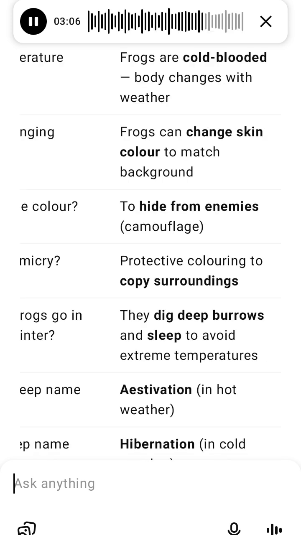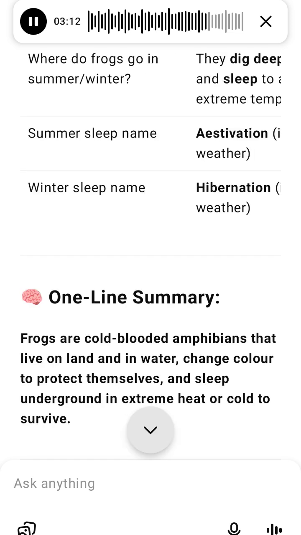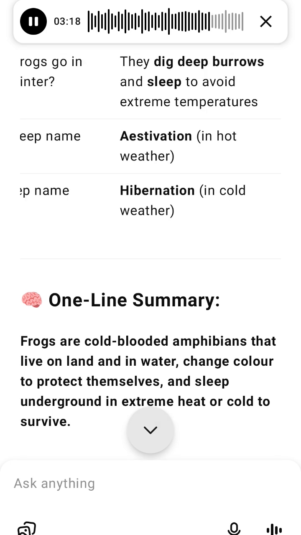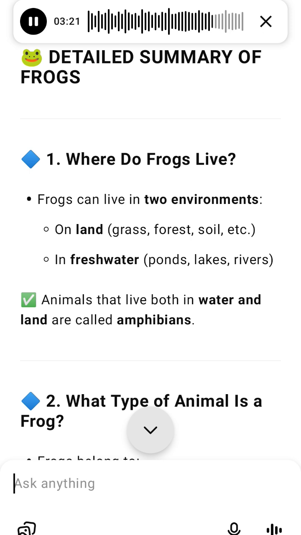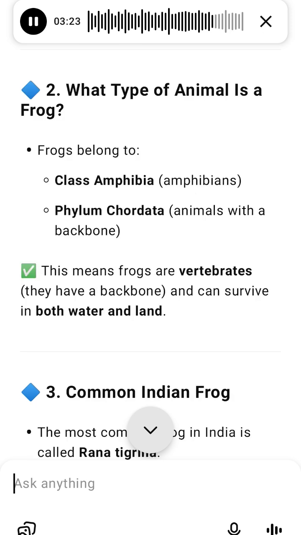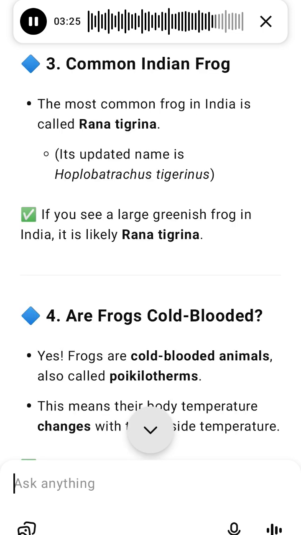What is summer sleep and winter sleep? Frogs go into a special deep sleep to survive harsh weather. Summer sleep, estivation, happens when it is too hot. The frog hides and sleeps in a cool burrow. Winter sleep, hibernation, happens when it is too cold. The frog hides and sleeps in a warm burrow. During these times, frogs don't eat, don't move much, and save energy.